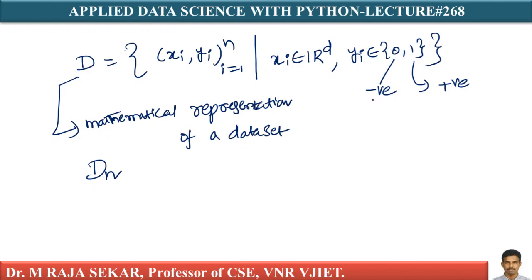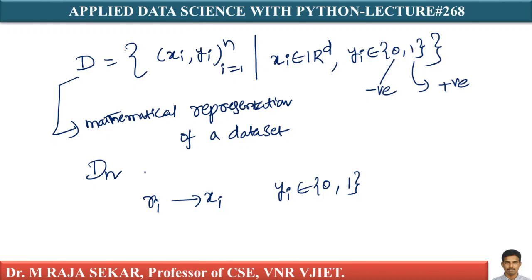Going back to our Amazon food review, each review Ri will be converted into a vector xi, isn't it? For each review your yi belongs to {0, 1}. And what is the purpose of the whole classification task?